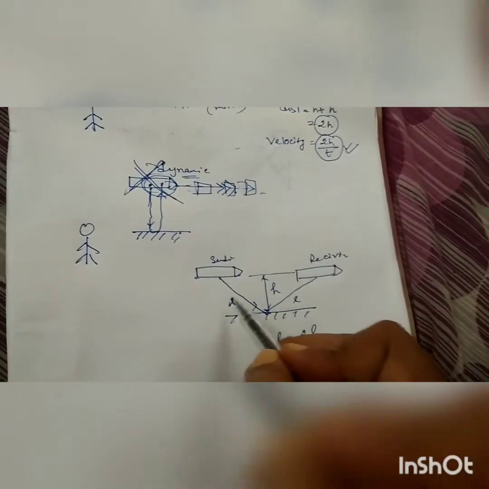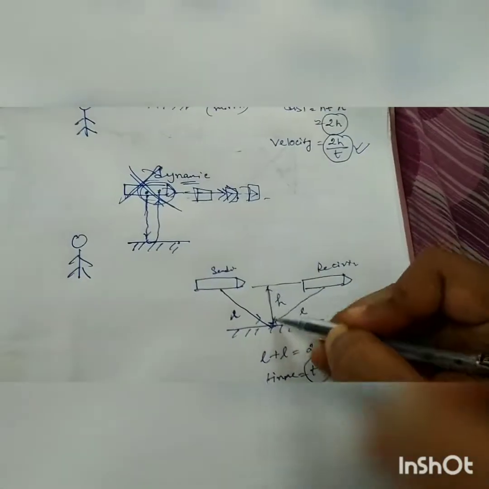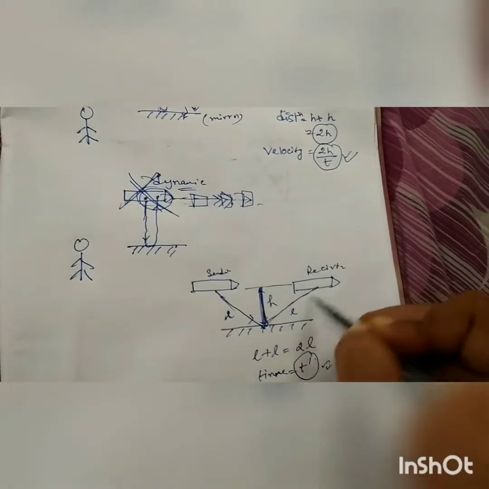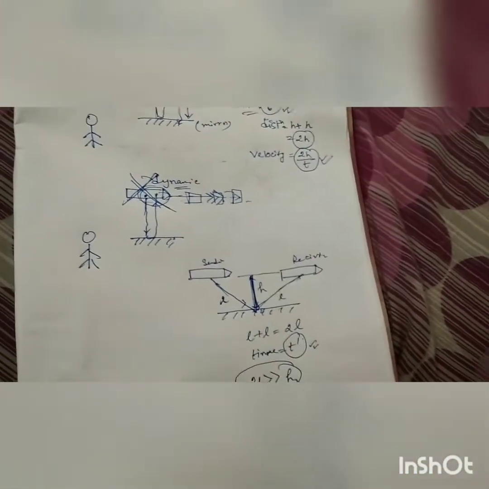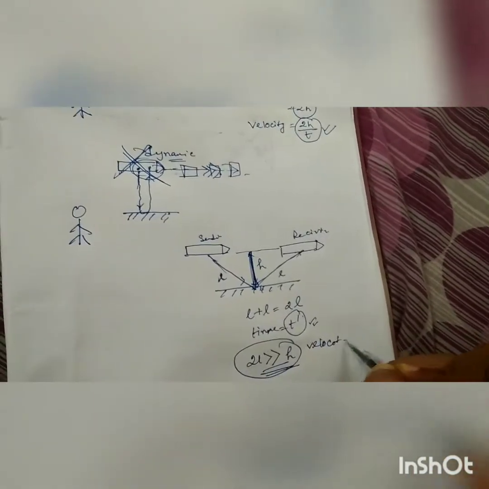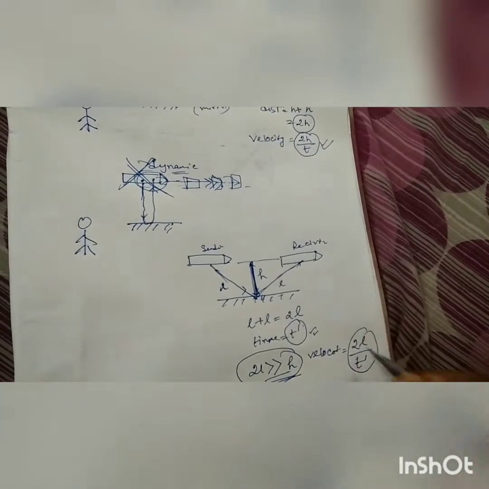Now you can see in a basic way that L plus L, which is 2L, is much greater than h. This is a very easy concept. You can see it in the picture. h is this distance, but L plus L, the total distance, is much greater than h. So now the velocity will be total distance by time.